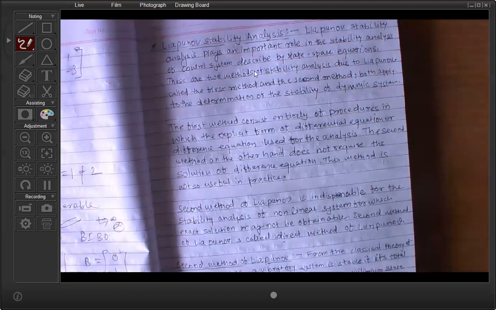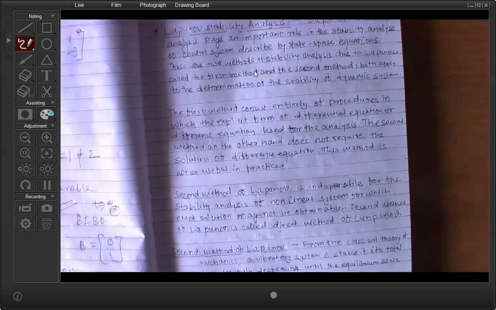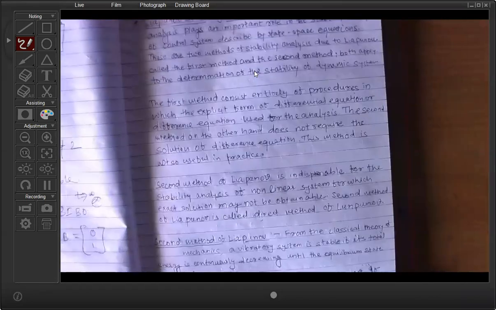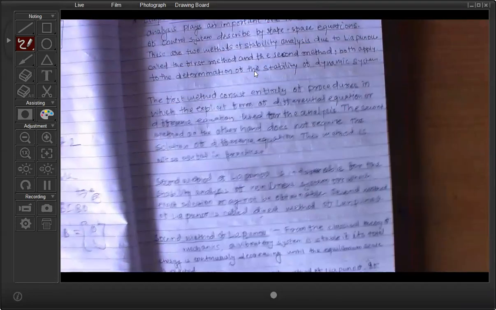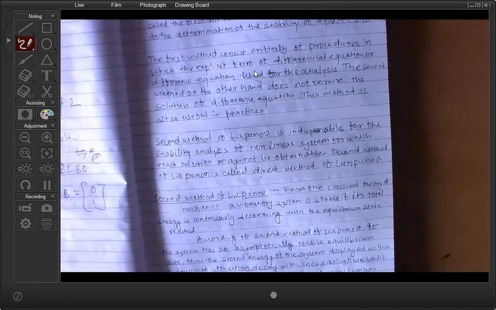Okay, so first we have to discuss the second method of Lyapunov. From the classical theory of mechanics, it is just the theoretical background of Lyapunov stability criteria: a vibrating system is stable if its total energy is continuously decreasing until the equilibrium point is reached.